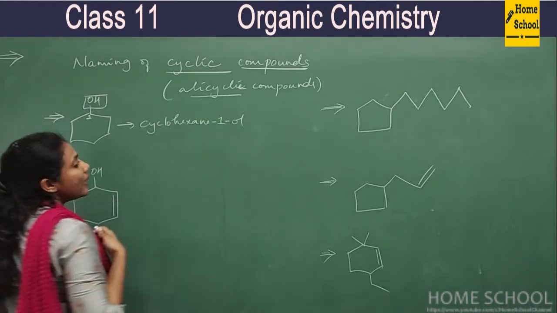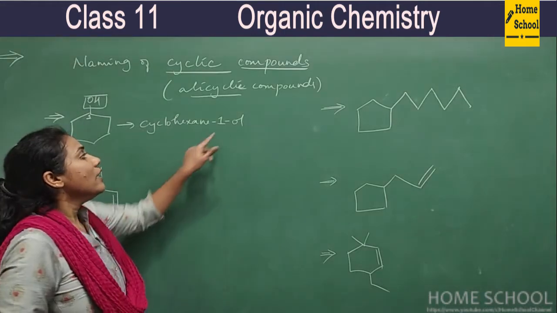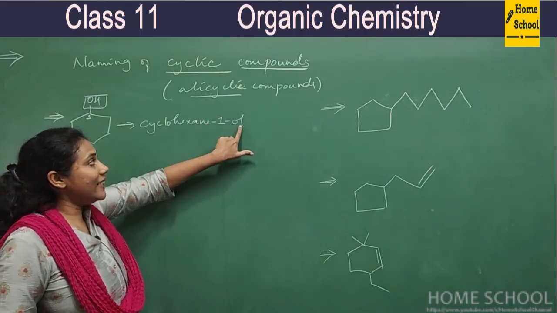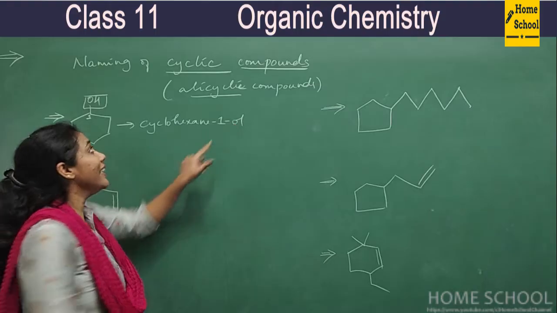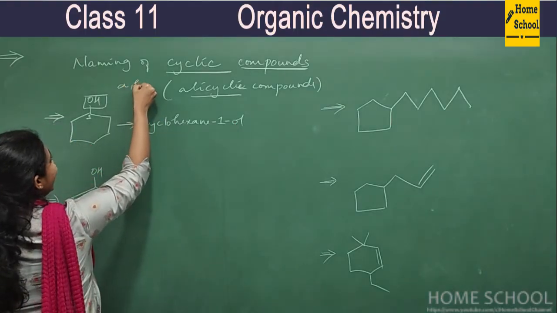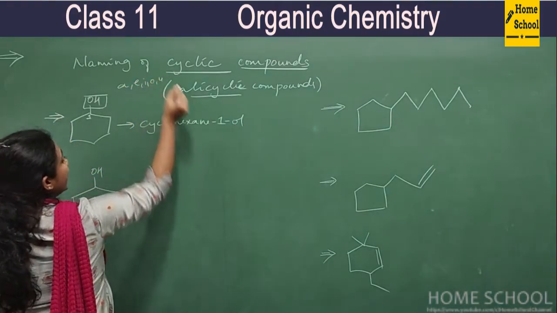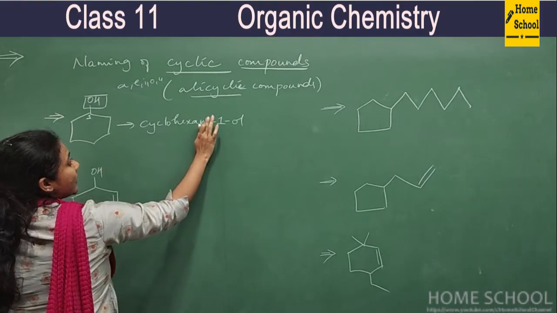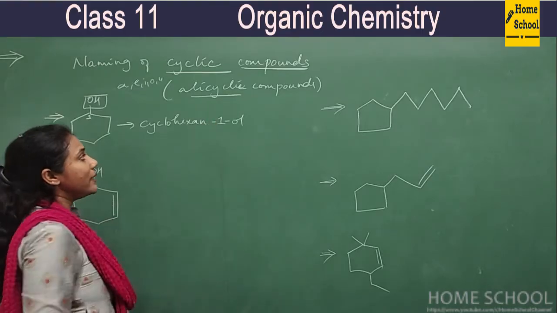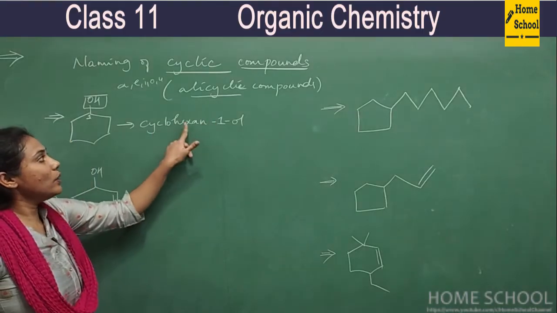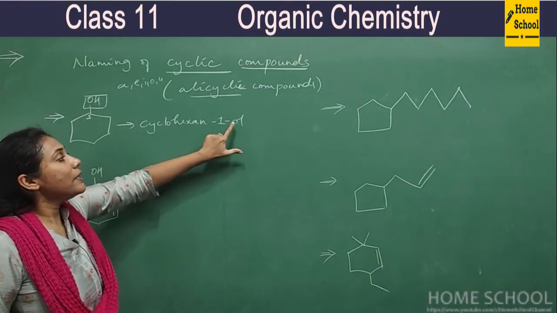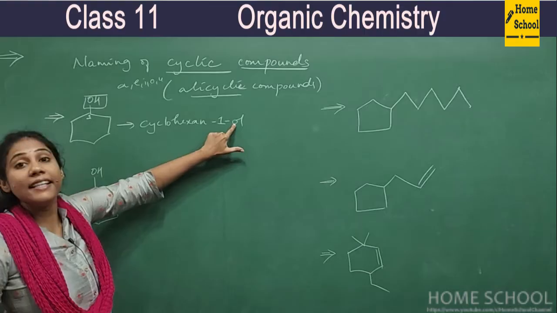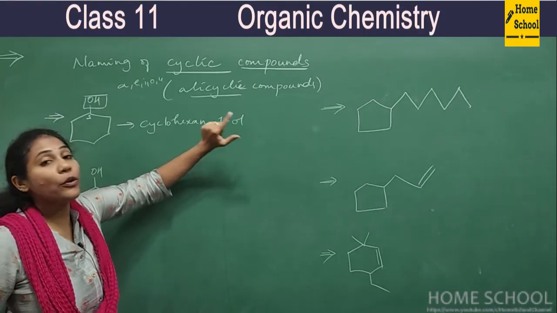In our previous video we discussed that if any secondary suffix name starts with A, E, I, O, U, then the previous E, if it is there, we omit. So cyclohexan-1-ol. Why did we remove this E? Because the secondary suffix has started with O.